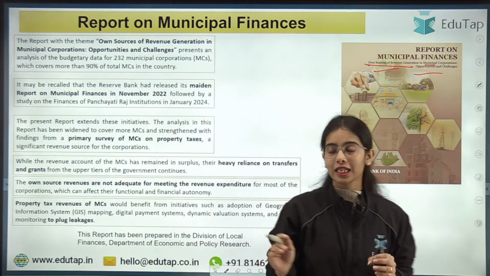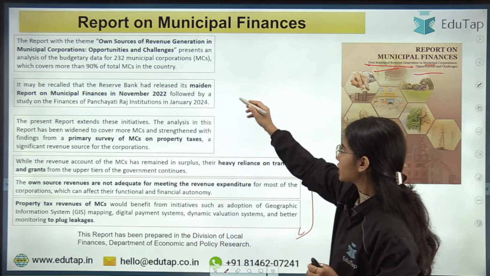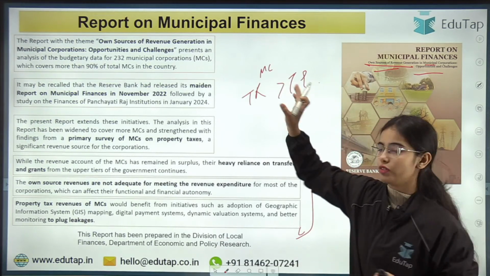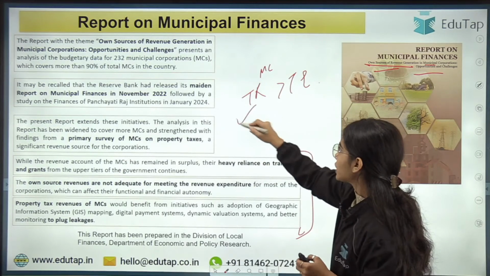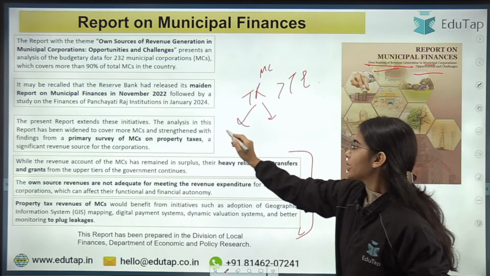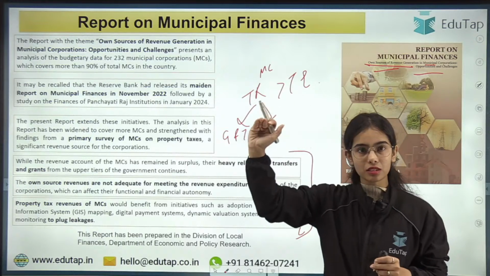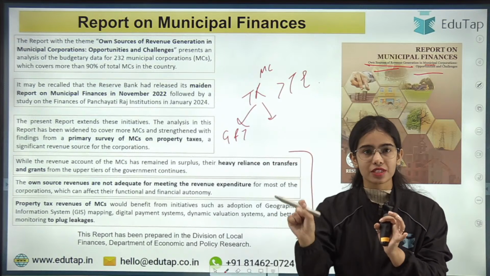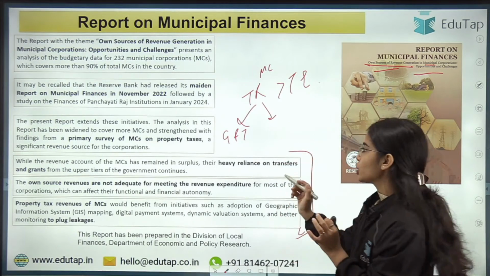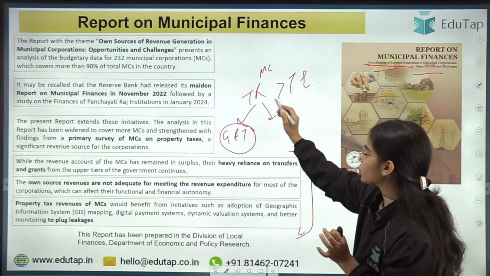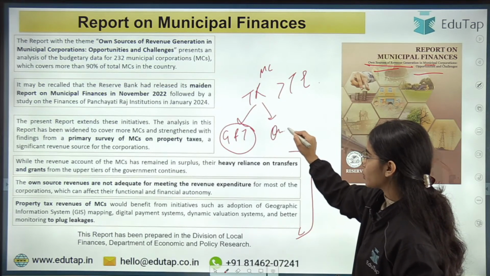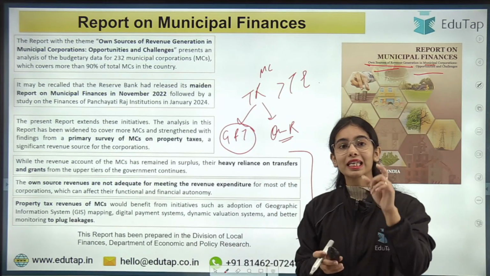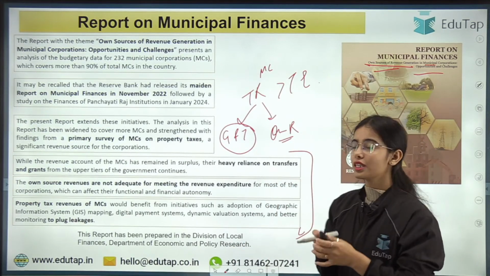The highlights are given that the total revenue of the municipal corporation is greater than the total expenditure of the municipal corporation, but the total revenue is coming from two sources: grants and transfers from the upper tiers, and own resources. So municipal corporations are getting grants and transfers from the central government and state government. Now it has been said by the RBI report that there is very heavy reliance on transfers and grants.